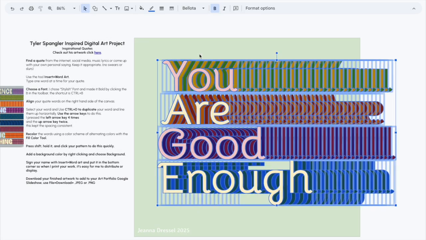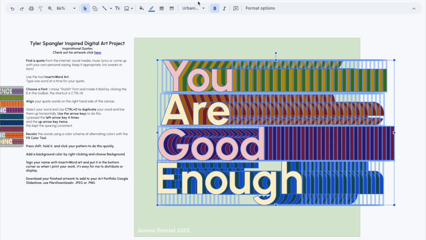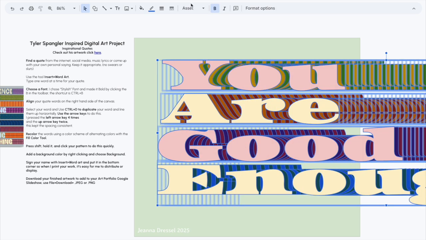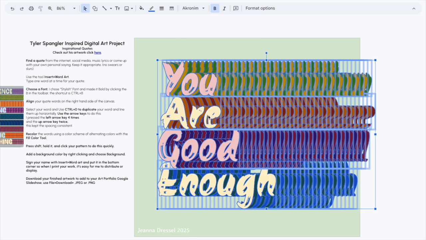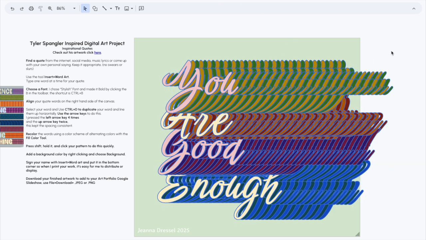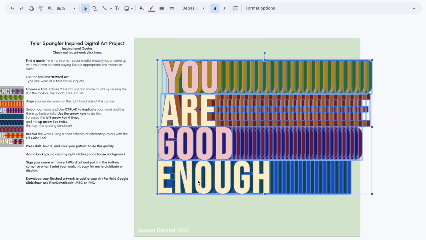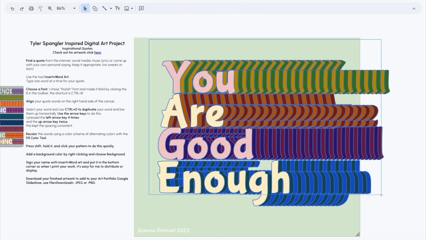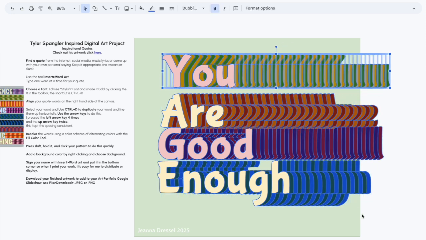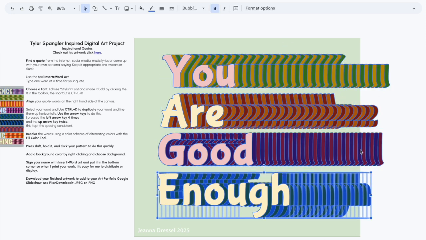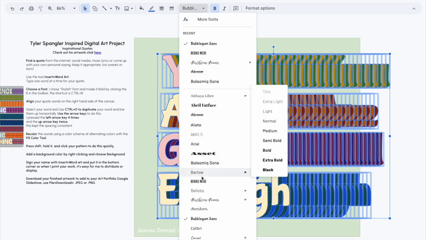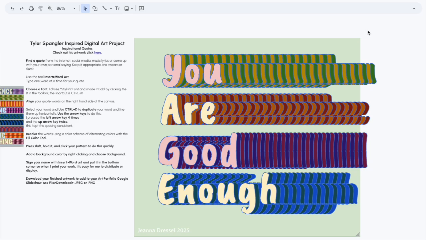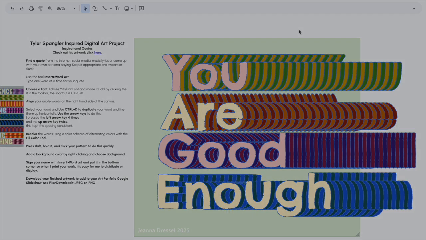Another thing you might want to do is experiment with different fonts in the toolbar if you haven't tried different fonts. Some fonts are wider, some fonts are more narrow, some fonts look more like a script. Make sure that you choose a font that you like for your design and make any necessary changes to really be proud of the work that you create. I use the arrow keys to respace out the text because sometimes the text is overlapping. I can't wait to see what you create for your quote.